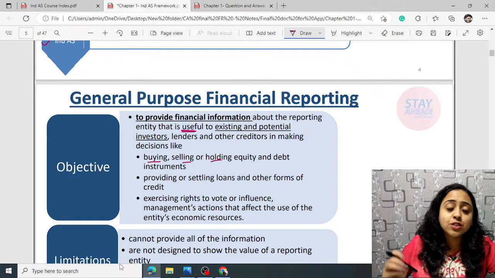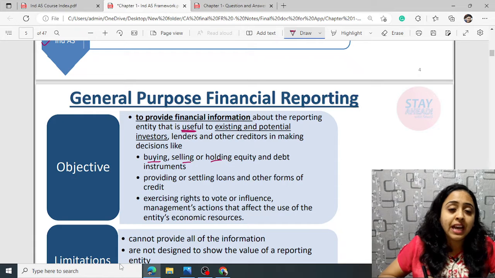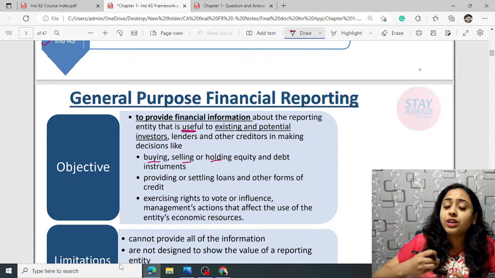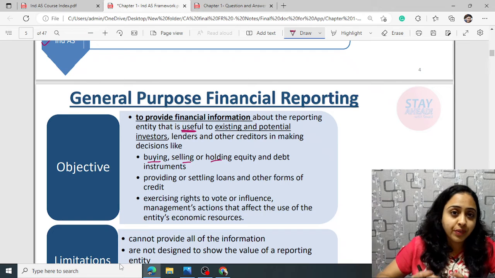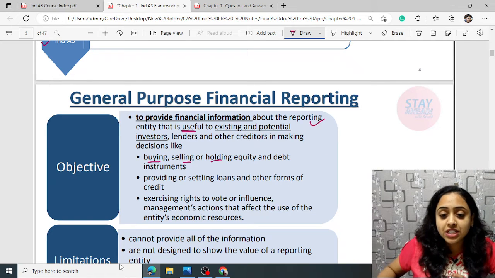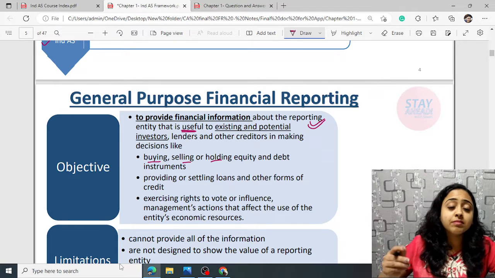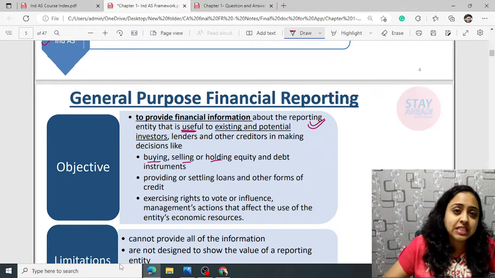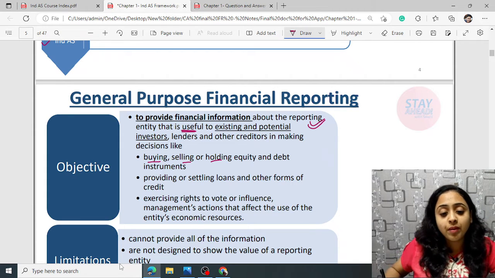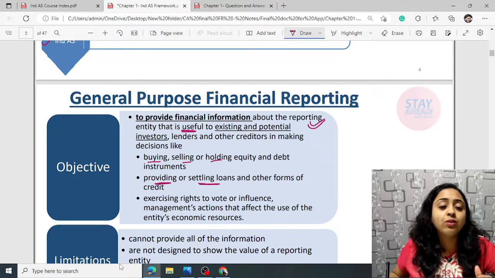This may be the case. So they keep on reviewing the position, and they keep on assessing whether they should continue dealing with the entity or not. So this financial reporting helps the investors, the creditors, and other entities to take their economic decisions, either to provide more credit or to settle the loans, or they can give me an ultimatum that you have to deposit the due amount on this date and further supply will not be done.